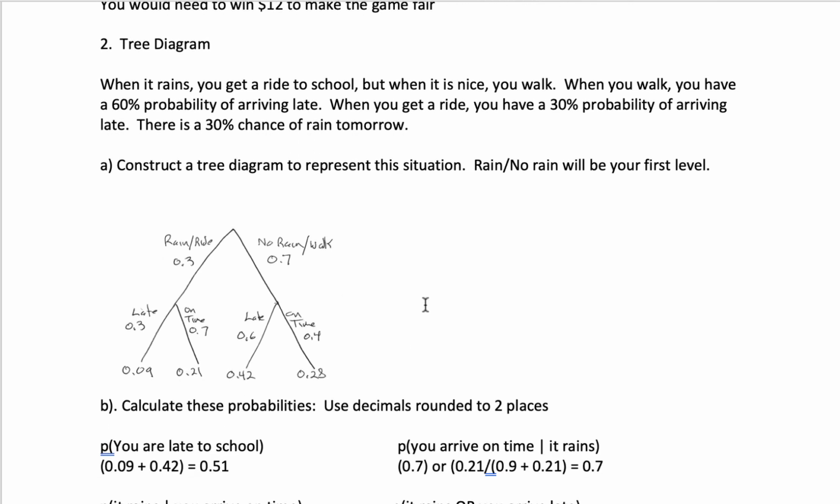So to construct the tree diagram, we're going to put rain, no rain on the first level, and we're told that there's a 30% chance of rain. And we're then told there's a 30% probability that if it rains, you will be late, which means there's a 70% probability that you will be on time. If it doesn't rain, there's a 60% probability that you'll be late and a 40% probability that you will be on time. When we multiply down, we get these 4 values here, and these all add up to 1 because they represent all 4 of the possibilities: rain late, rain on time, no rain late, no rain on time.